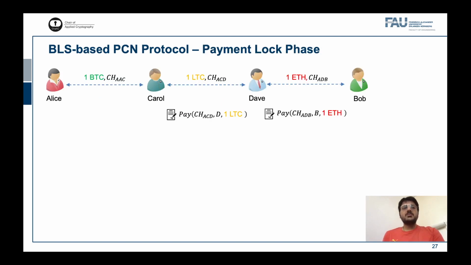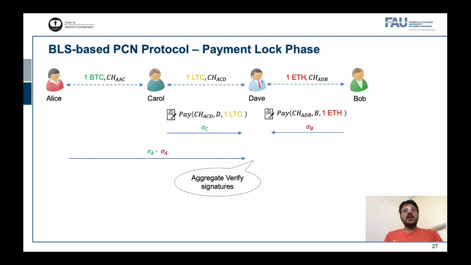Our BLS-based construction follows the blueprint of our generic protocol. However, the payment lock procedure in the BLS-based construction does not use general purpose MPC. Instead, we give an efficient instantiation, as shown here, for the case of lock generation for Dave. Carol and Bob send their signatures on the respective payment transactions to Dave, followed by Alice sending the aggregate signature, as shown here.